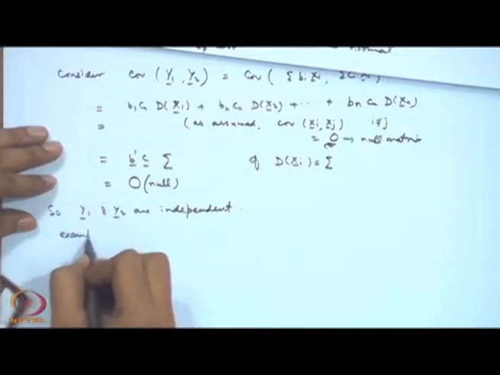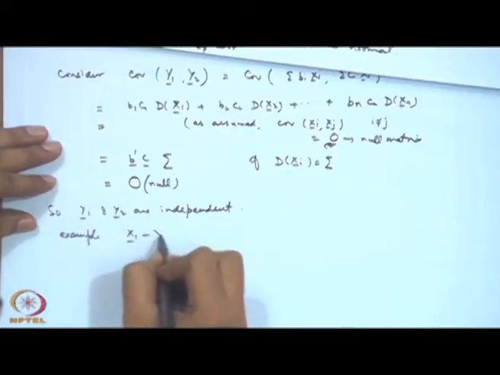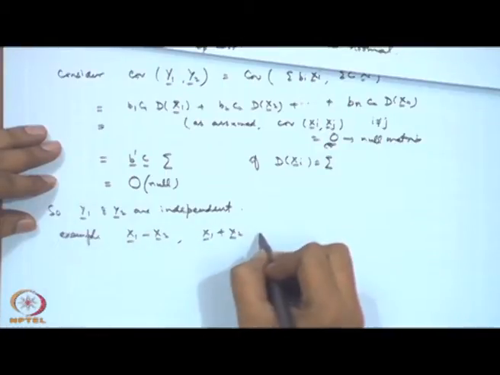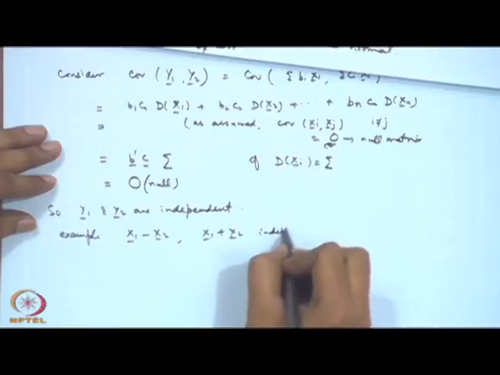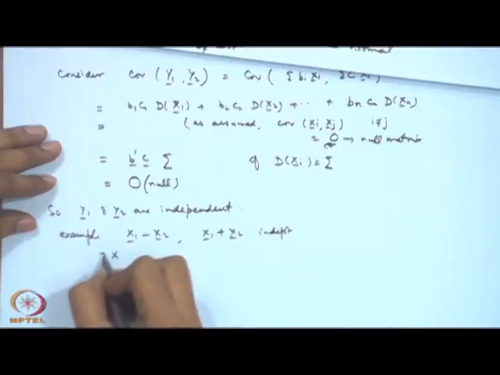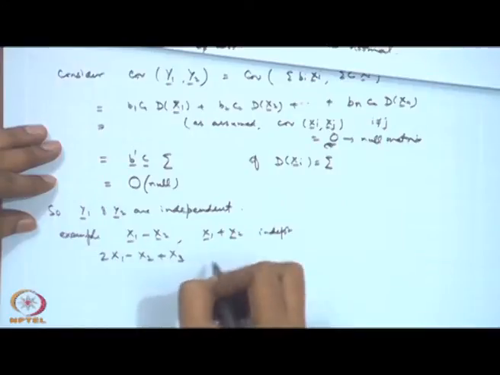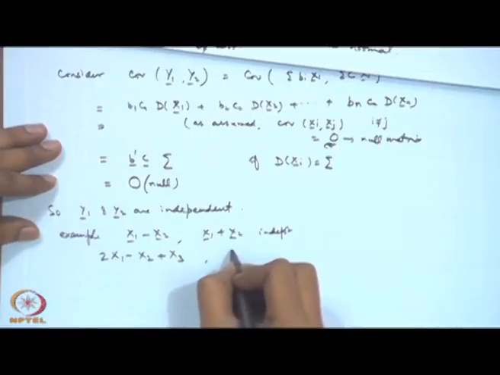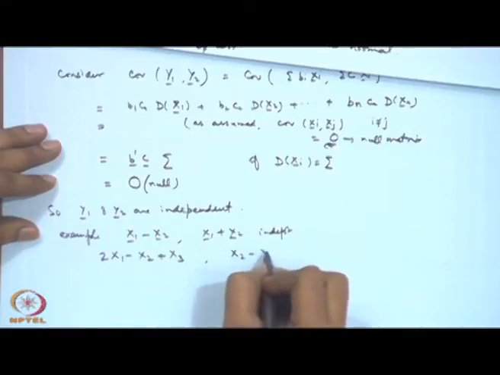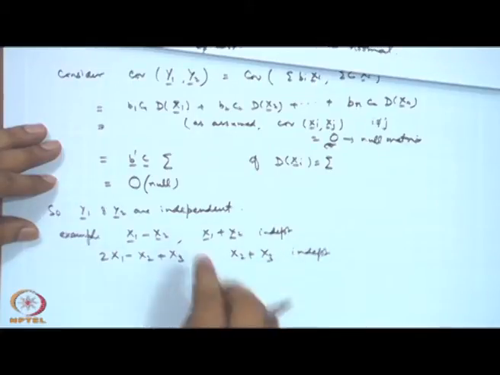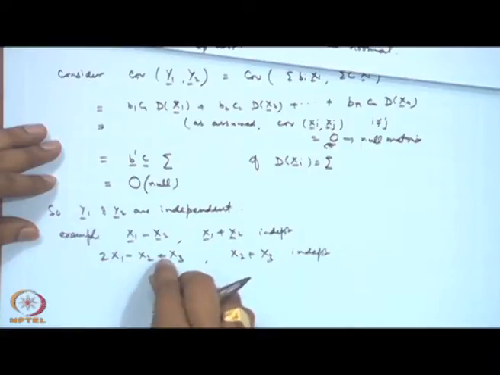For example, I take, say, X1 minus X2 and X1 plus X2. Then they will be independent. Suppose I consider, say, 2X1 minus X2 plus X3 and, say, I take X2 minus X2 plus X3, then they are also independent, because if I consider here 2 into 0, minus 1 plus 1, 1 into 1.